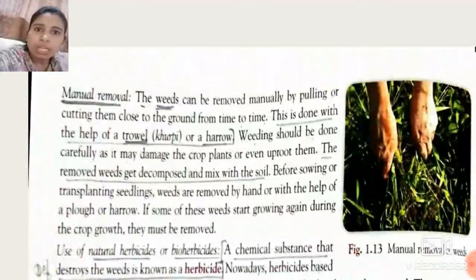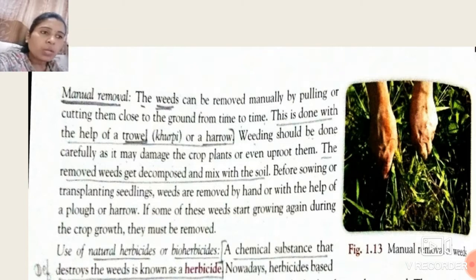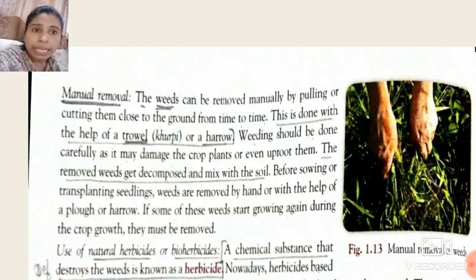The removed weeds get decomposed and mixed with the soil. This weeding process is also done before the sowing and transplanting of seedlings, because these weeds can also cause problems for our main crop. Why? How is this so?